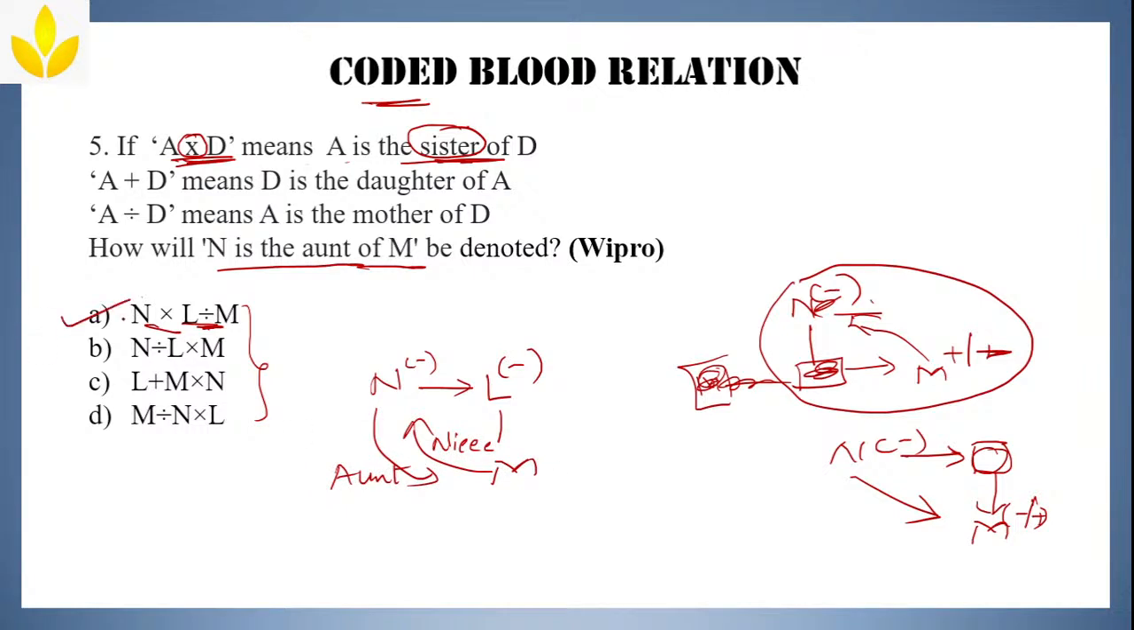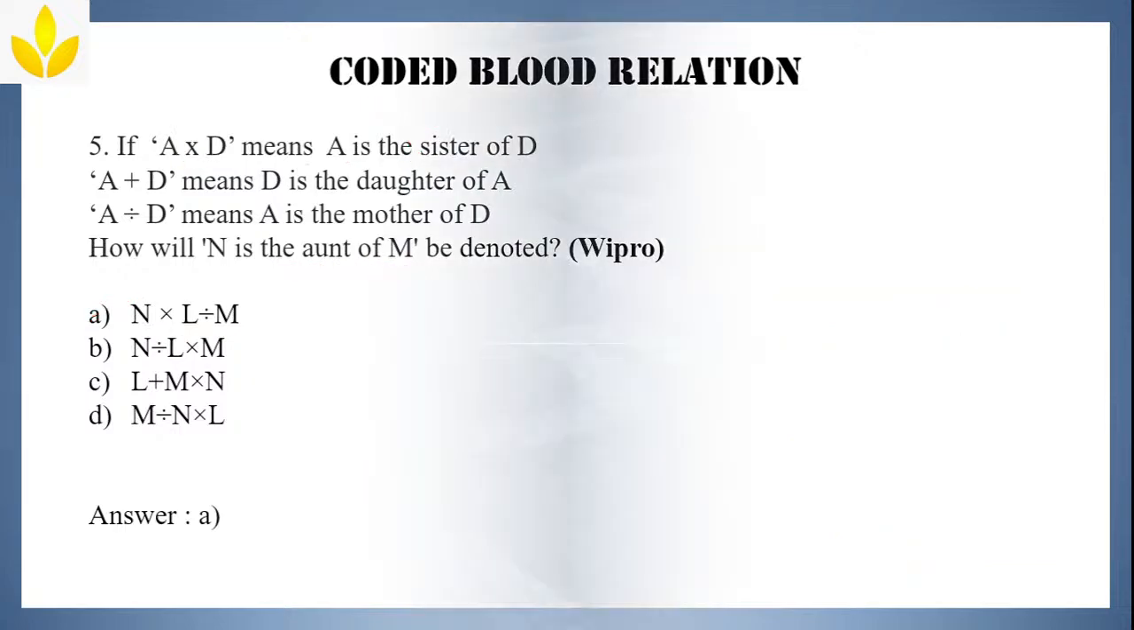So the answer is option A, N cross L divided by M. Yeah, it's correct. Whatever I have done is right and this is the correct one. Answer is option A.